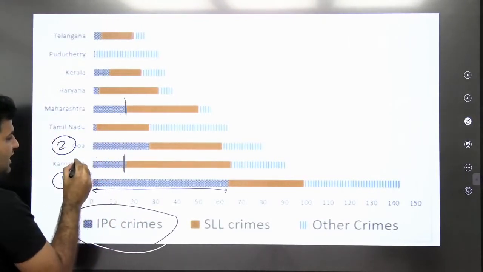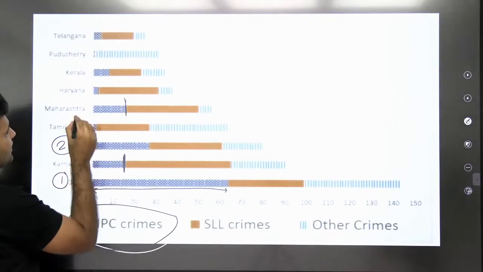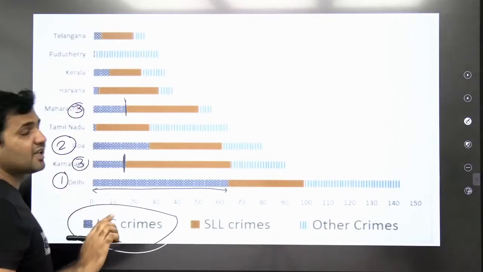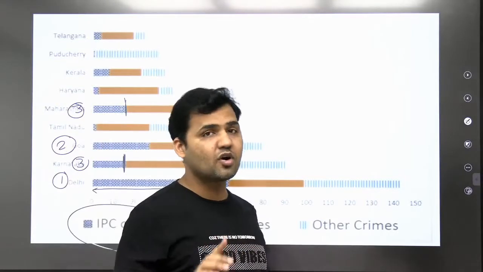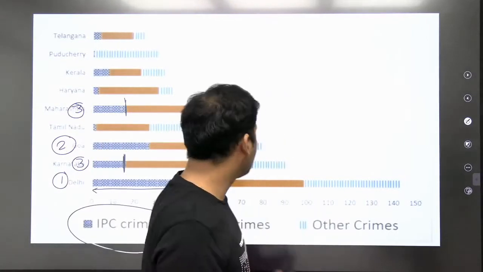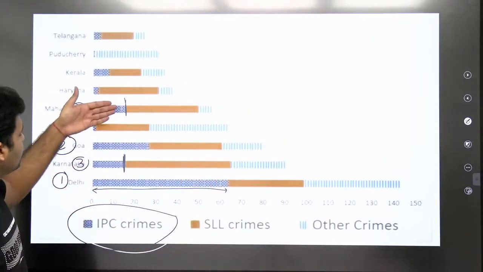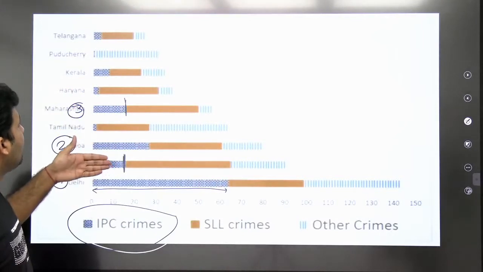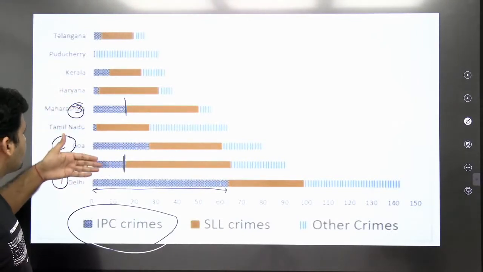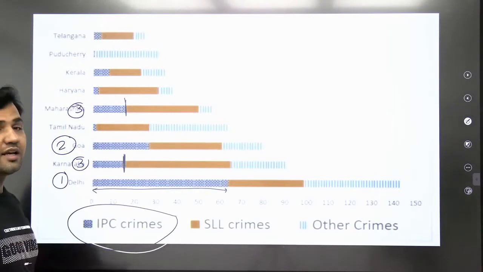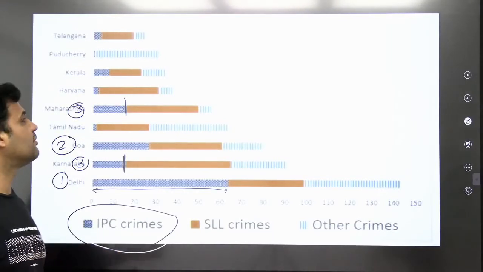That means rank 3 will be given to Karnataka and Maharashtra both, and rank 4 will now not be given to any other state, because on rank 3 two states are mentioned over here. Now, after giving rank 3 to Karnataka and Maharashtra, you will have to skip rank number 4.